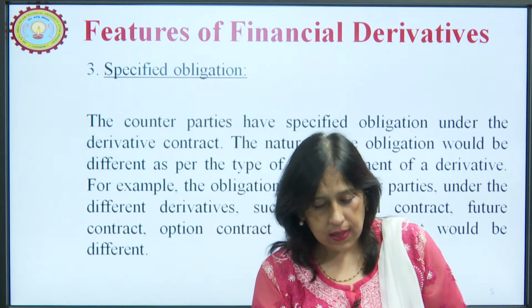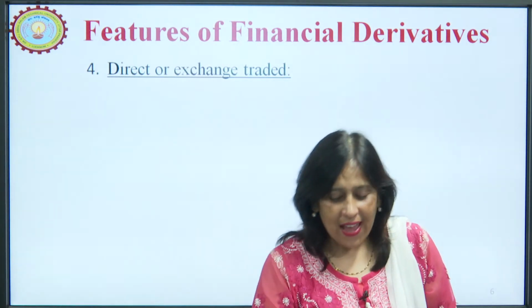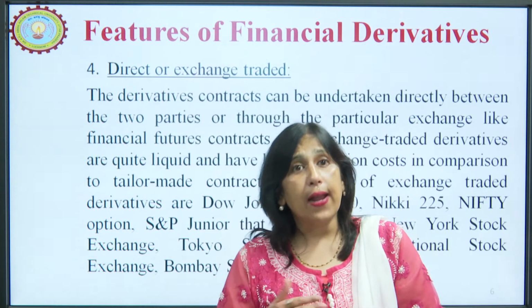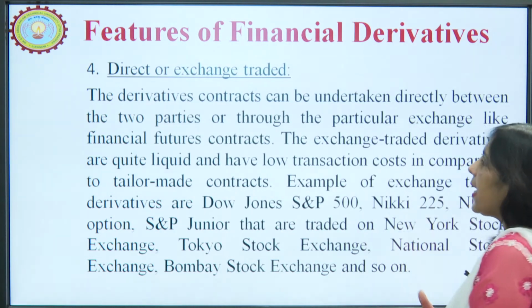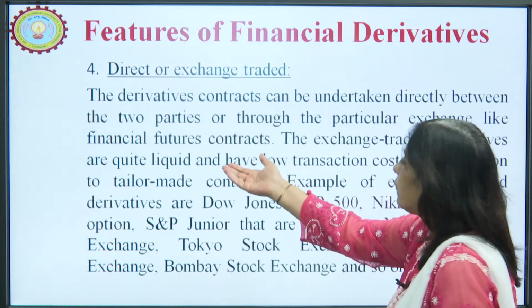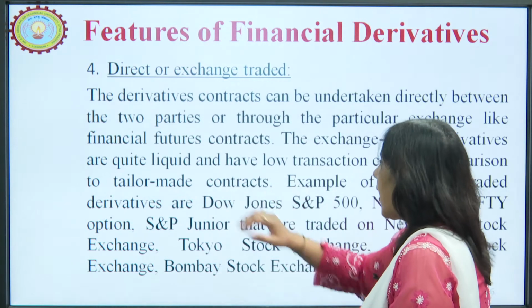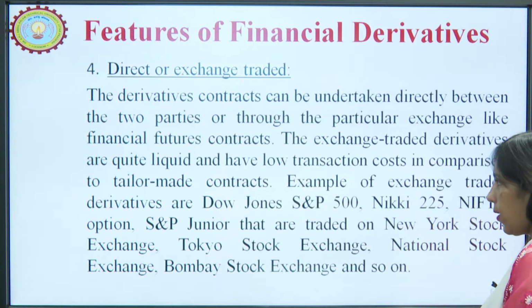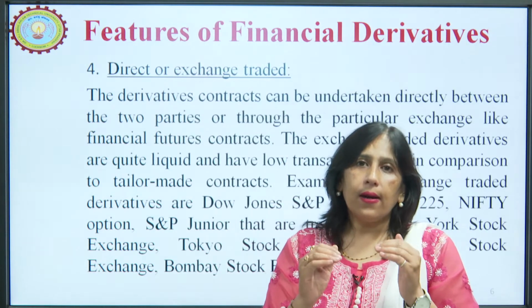The next feature is direct or exchange traded. Here also, derivative contracts can be made directly between the two parties or through a particular exchange, like financial futures contracts. Exchange traded derivatives are quite liquid and have low transaction cost in comparison to tailor made contracts. So, the contracts can be entered into directly.